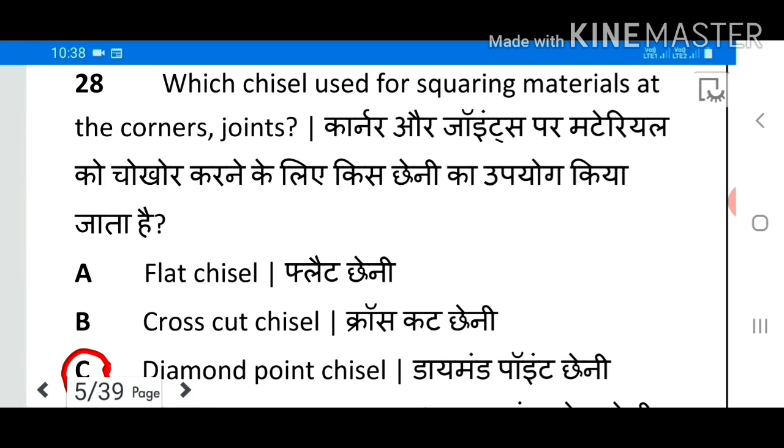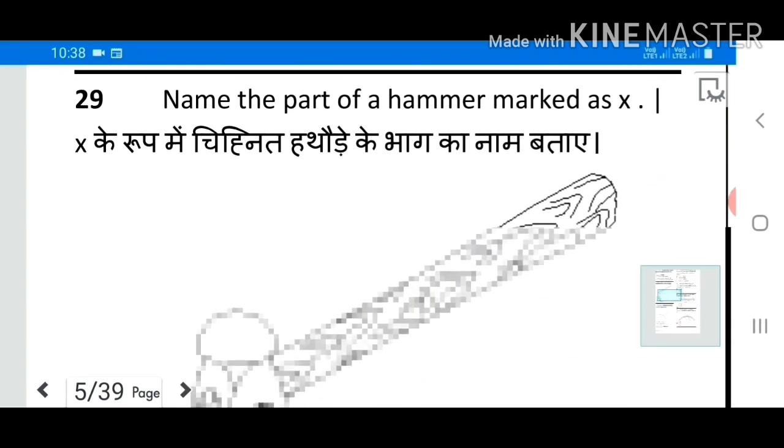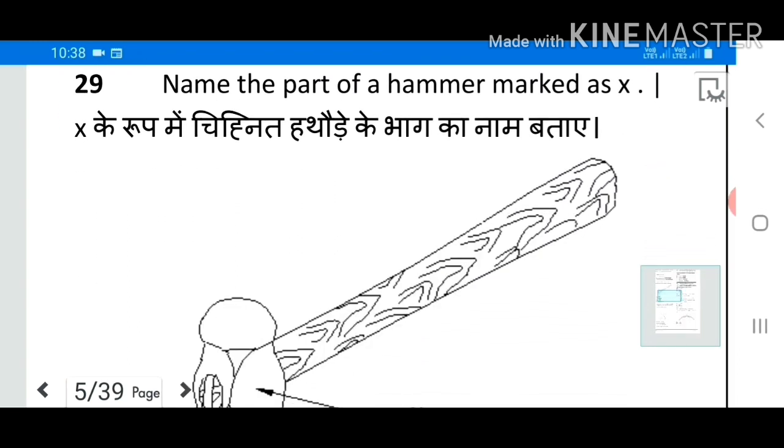28. Which chisel is used for squaring materials at the corner joints? Answer C. Diamond point chisel. 29.